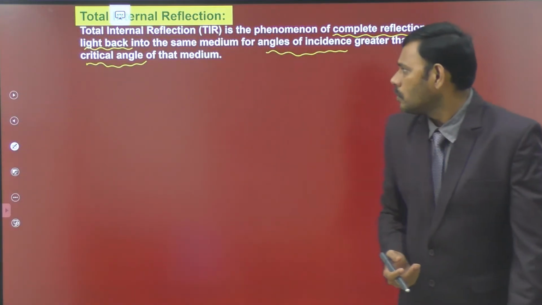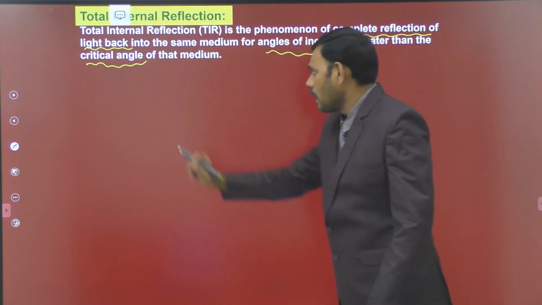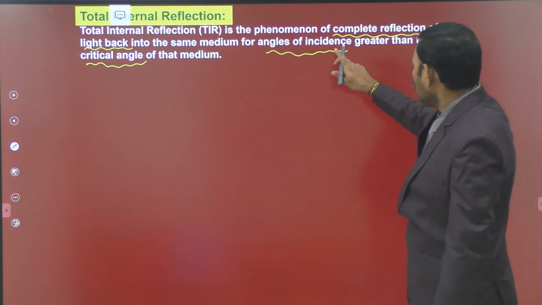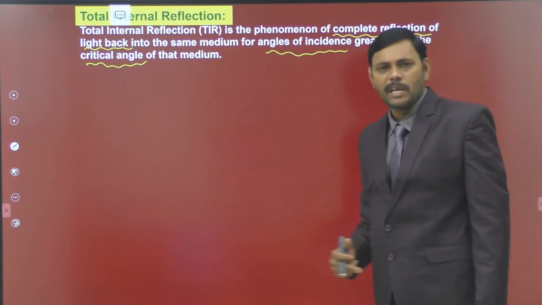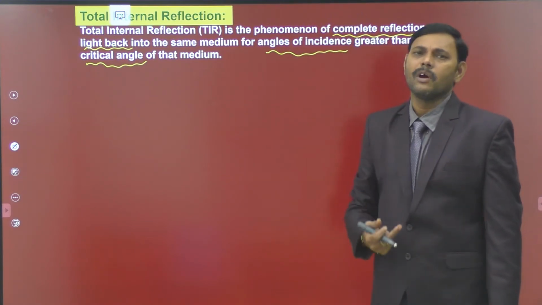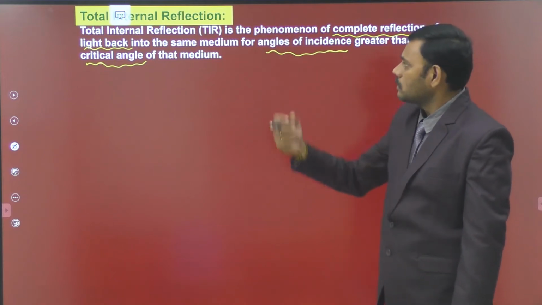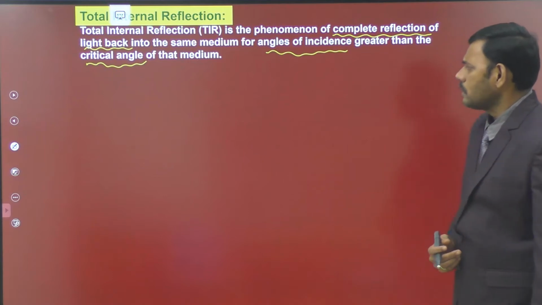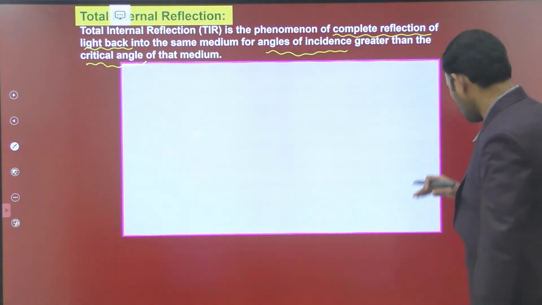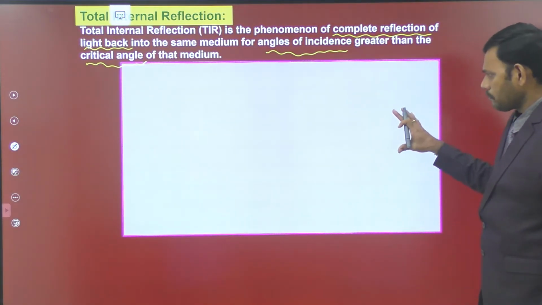So we have to know two things: what is meant by critical angle, and for any angle of incidence greater than the critical angle, why light comes back into the same medium. Then we may know the complete idea about total internal reflection. So let us have a diagram to know about these definitions. So let this be a denser medium.